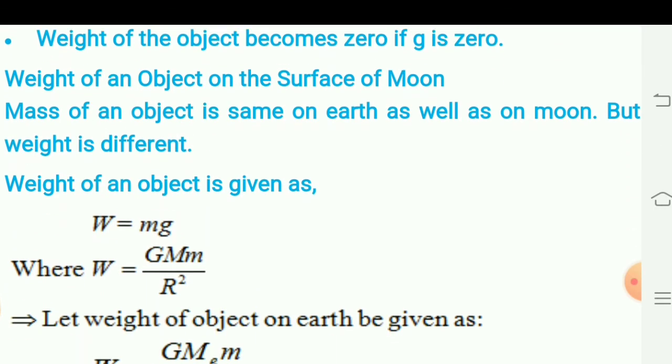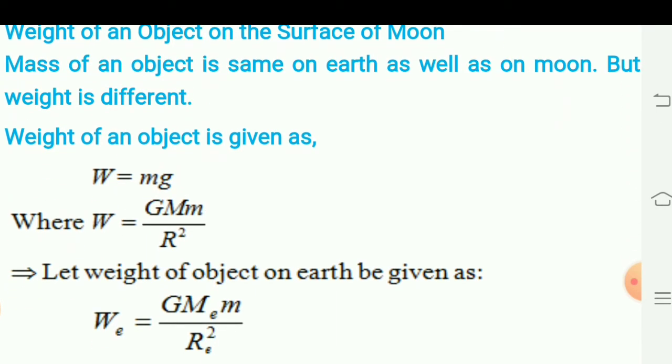Now, regarding the weight of an object on the surface of the moon, the mass of an object is the same on earth as well as on the moon, but weight is different. Weight of an object is given as W is equal to mg, where W is equal to G into M divided by r square.